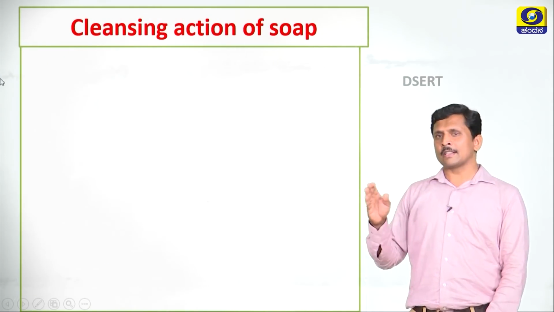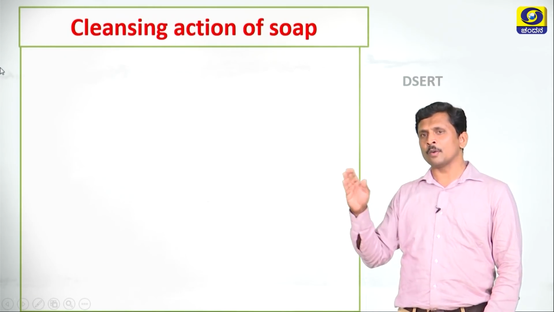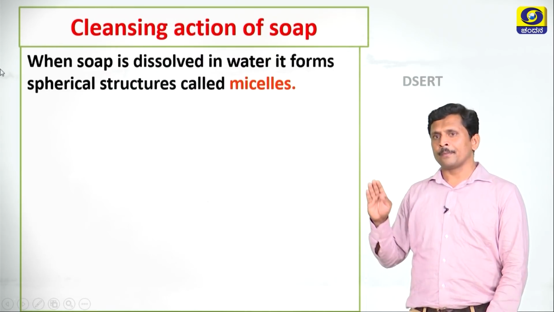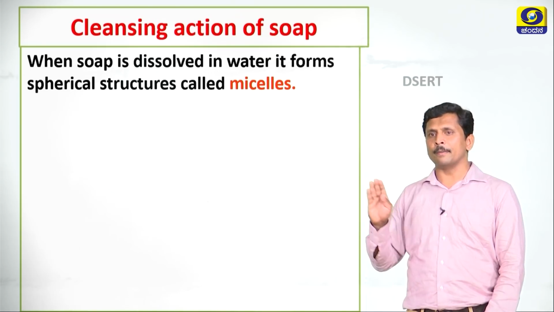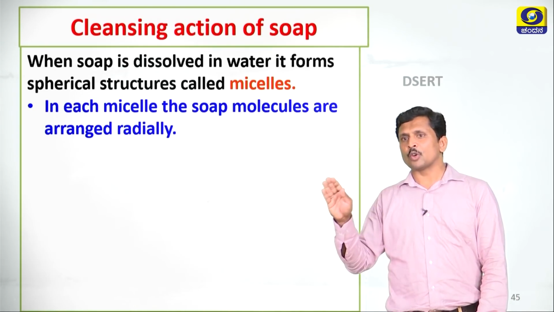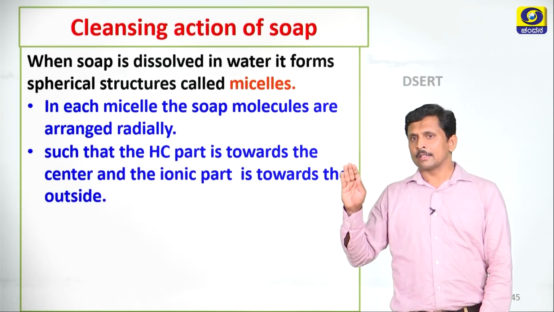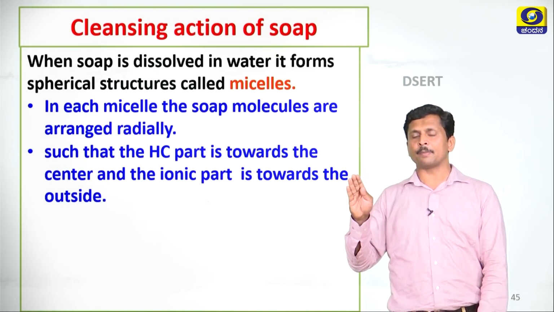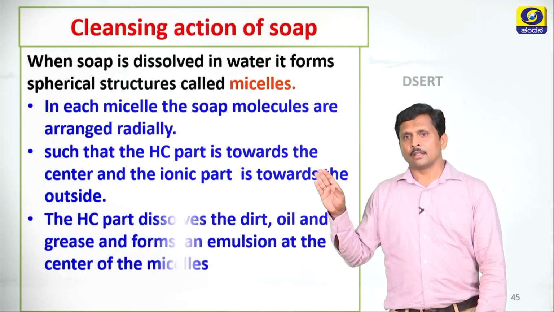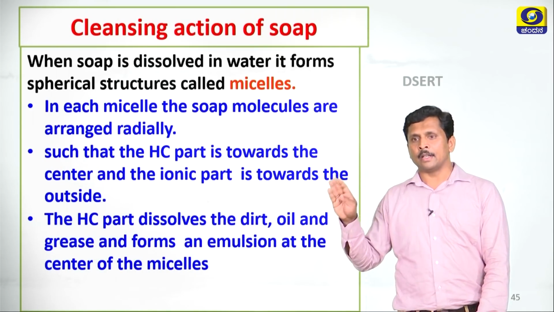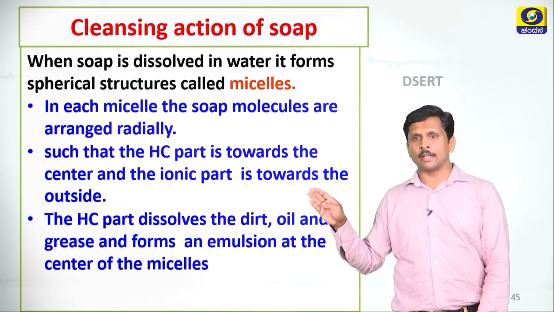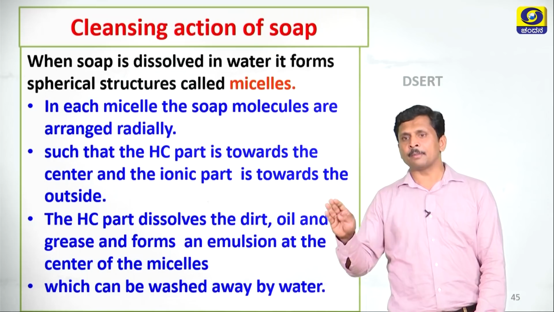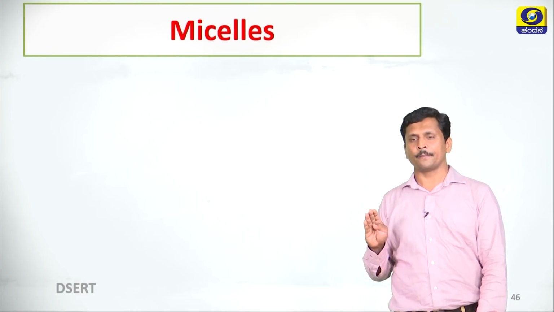Dear students, let us discuss the cleansing action of soap. How soaps clean the cloth. When soap is dissolved in water, it forms spherical structures called micelles. In each micelle, the soap molecules are arranged radially such that the hydrocarbon part is towards the center and the ionic part is towards the outside. The hydrocarbon part dissolves the dirt like oil and grease and forms an emulsion at the center of the micelles, which can be washed away by water.